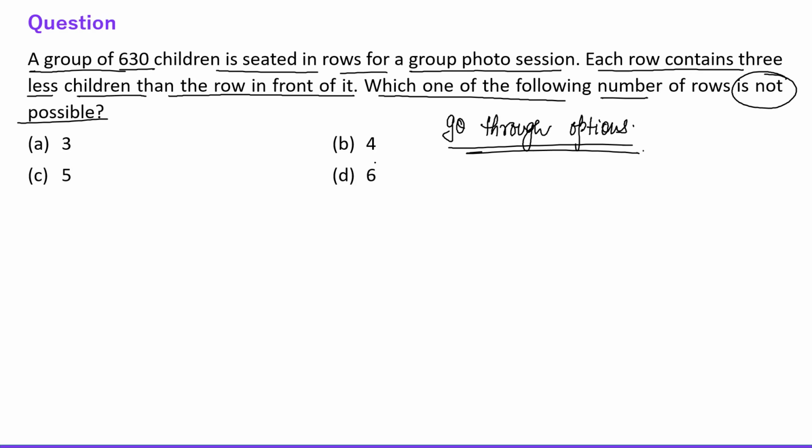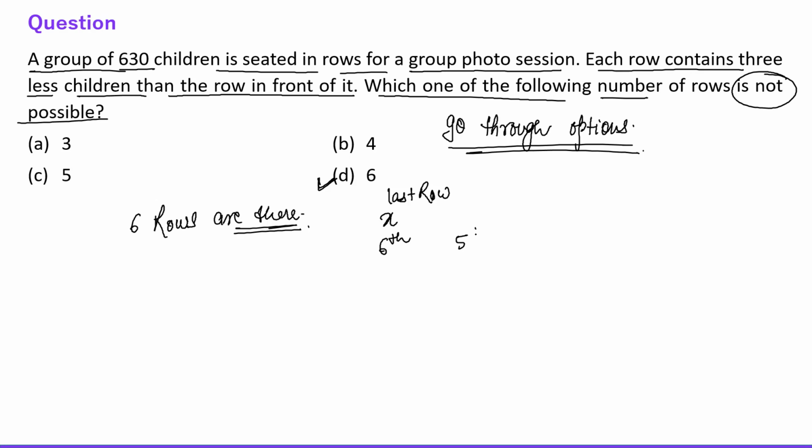So just assume that I'm starting with the D option, right? So let us assume that 6 rows are there. Okay, fine. So the last row is x. Last row means the 6th row is x.